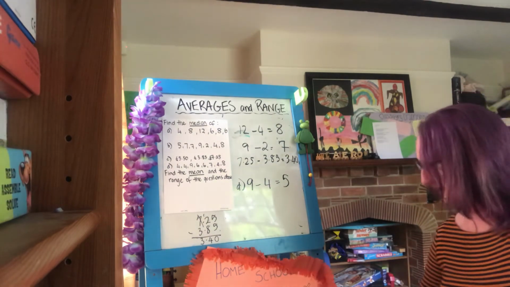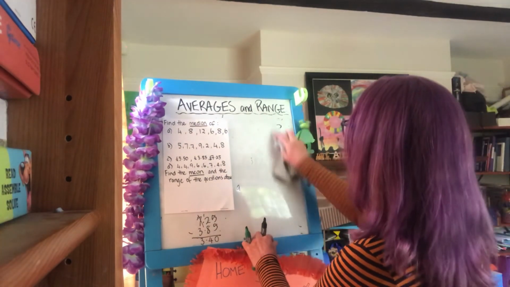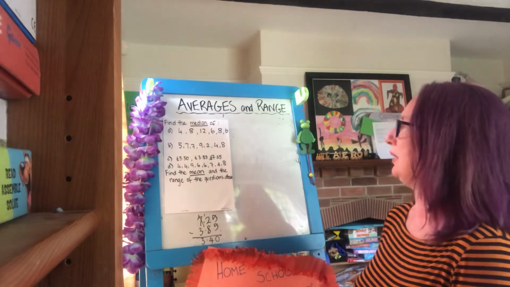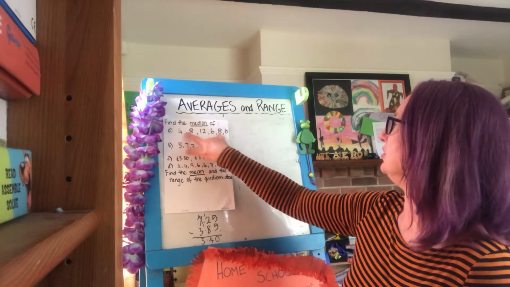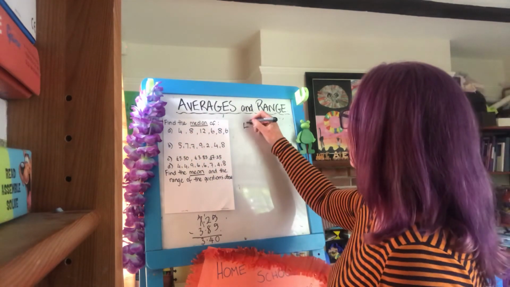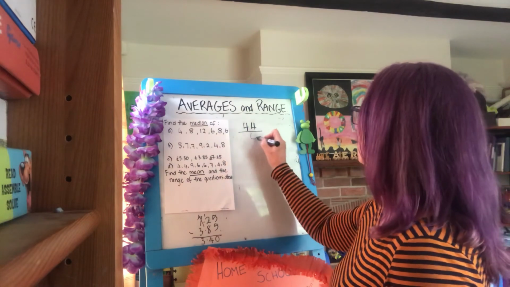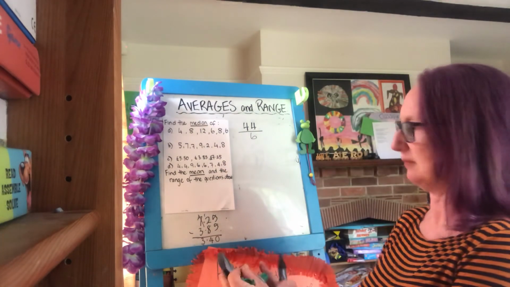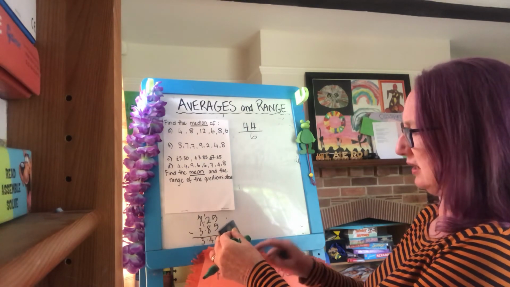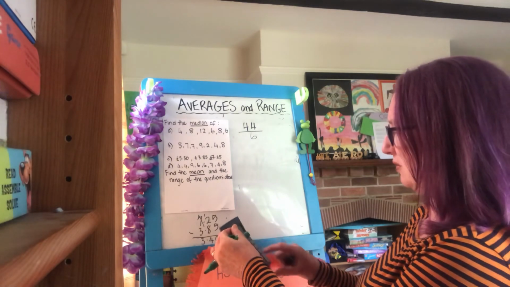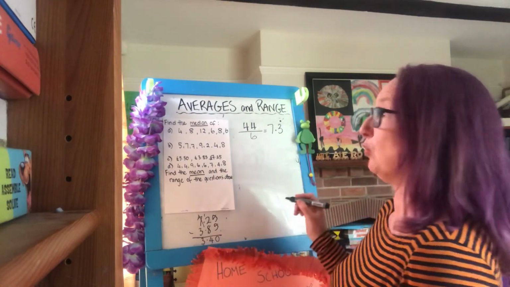So our last port of call will have to be done very quickly. I'm just going to give you the answers, add them all up and divide by how many there are. 12 and 8 is 20, 32 and 12 makes 44, divided by 1, 2, 3, 4, 5, 6. 44 divided by 6 is 7.3 recurring, or 7 1/3.